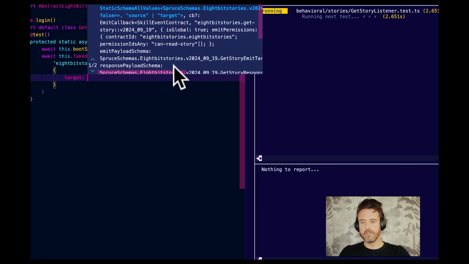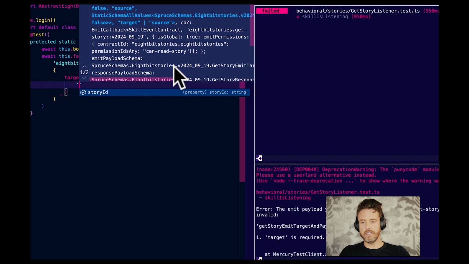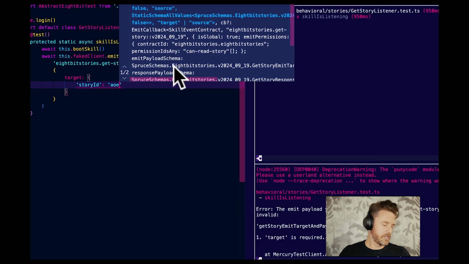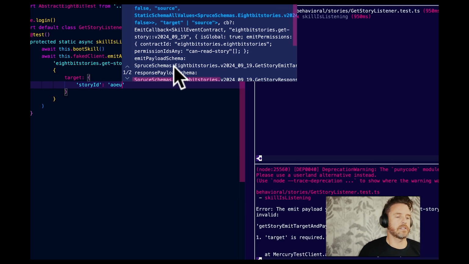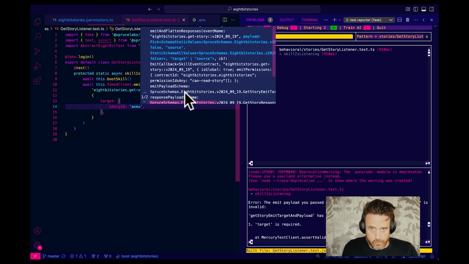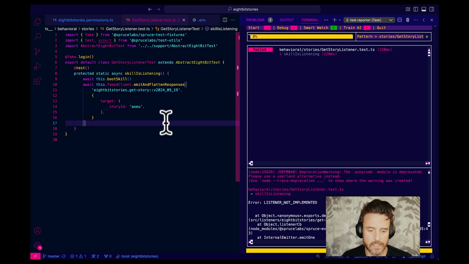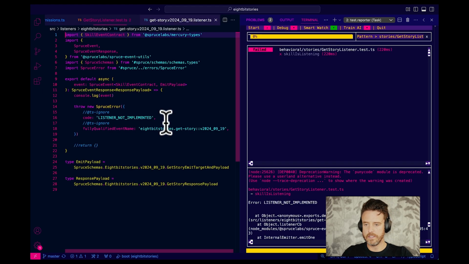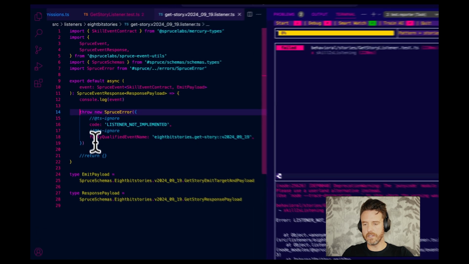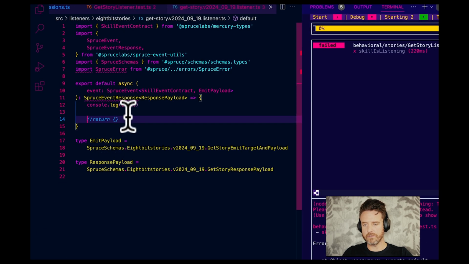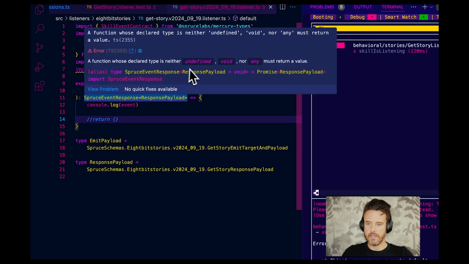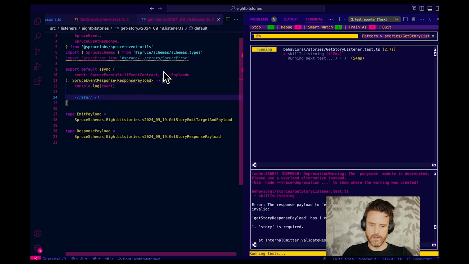Target. Story ID. See, I'm just going to gibberish. I don't even need to generate an ID for this, because we're going to need a real ID soon enough. So I don't need to import that library for nothing. Okay, look, listener not implemented. All right, so let's go to get story listener. Let's return. Let's get rid of that. Oh, well, that's going to get mad at us, right? Because it's going to say the response is wrong.